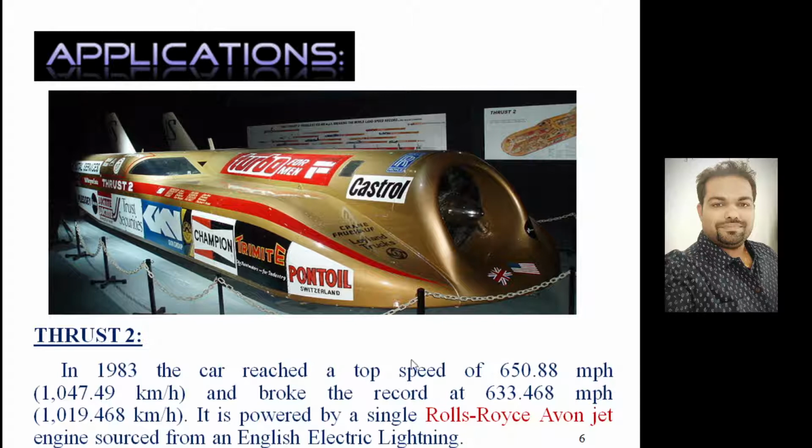So this is the recent top speed, and this was the earlier record of 633.468 mile per hour. All right. So if you compare this car to the traditional Formula F1, their speed usually will be in the range of 210 mile per hour, and maximum it can go up to 350 mile per hour. This was the first experimental car which employed the turbojet engine in its operation. And top speed, you can see how fast it is, right?